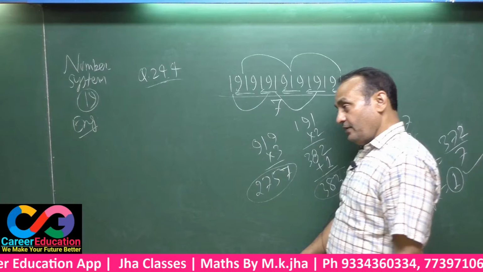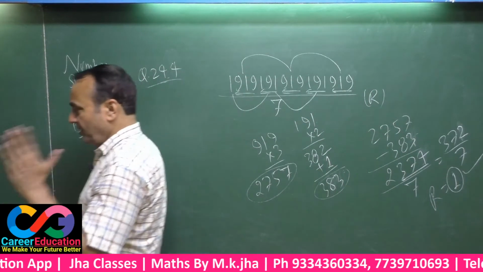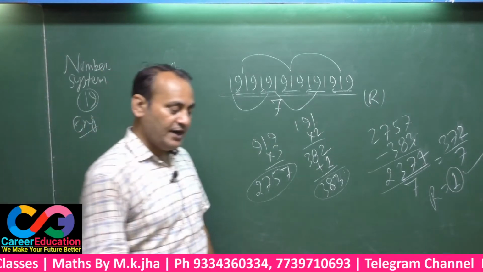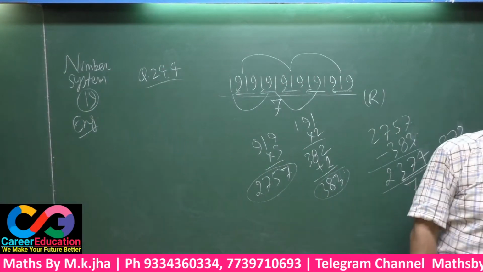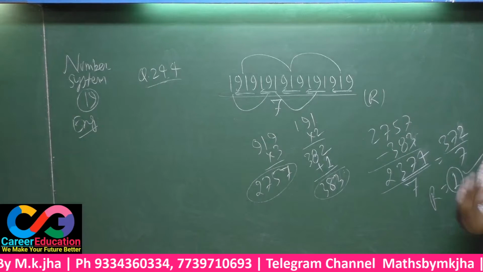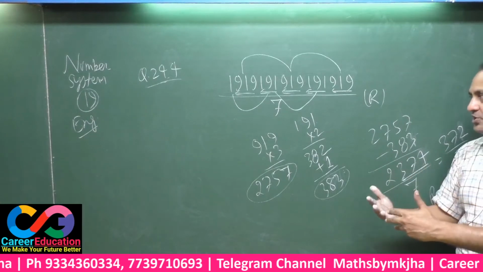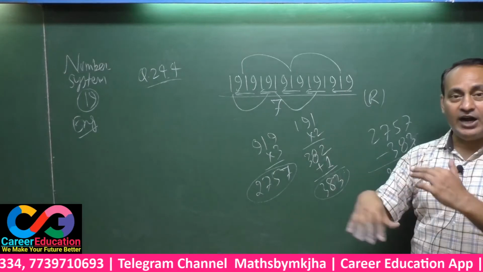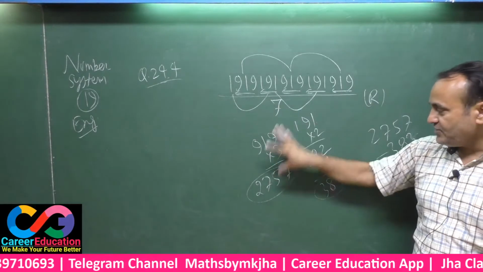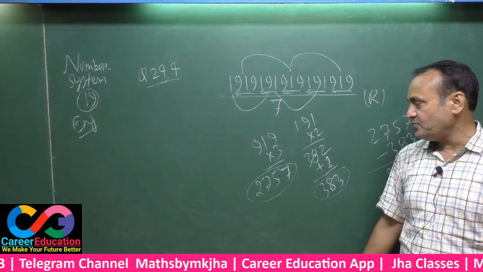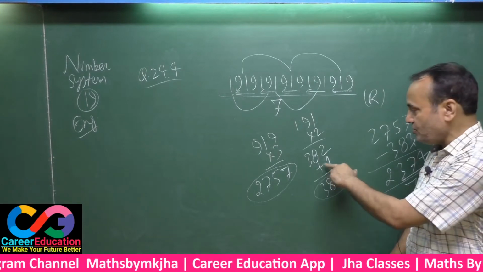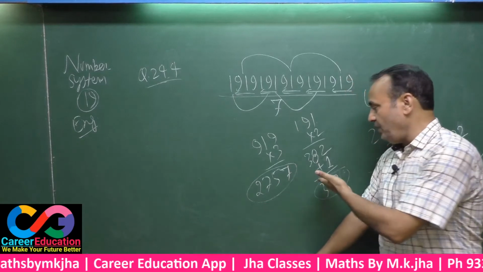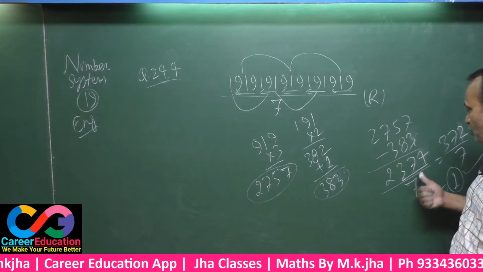That means the question asks you, if 19 is written 8 times and then divided by 7, what will be the remainder coming to you? You answered the remainder will be only 1. In this process, you made groups of 3 from the right side, then added alternately, and on one side the sum total is 2757 and on the other side the total is 383. You have to make the difference there. At last you made a difference here, that is 2374.